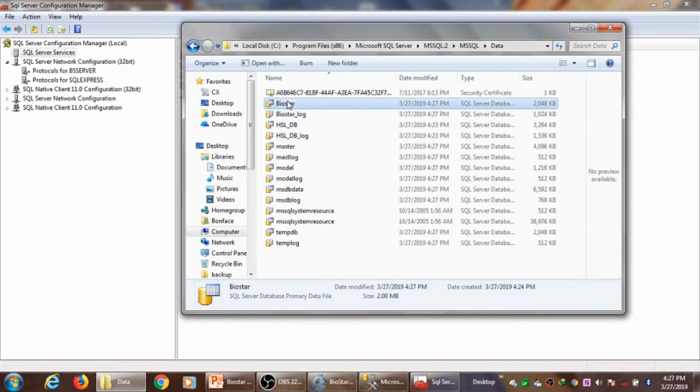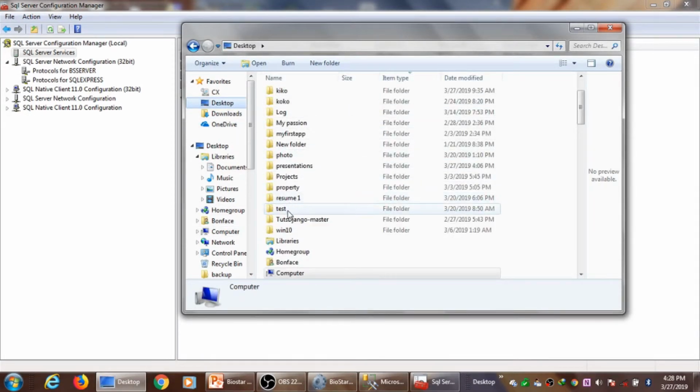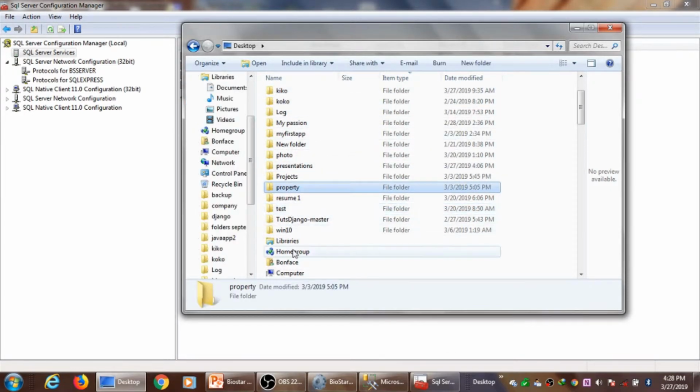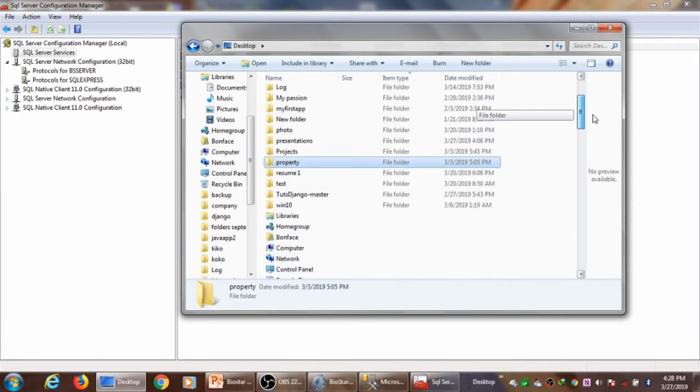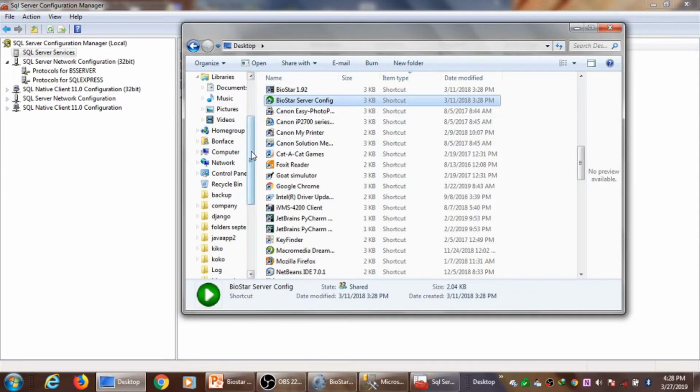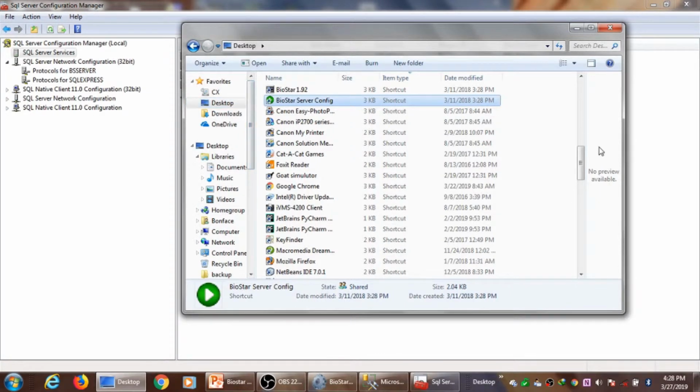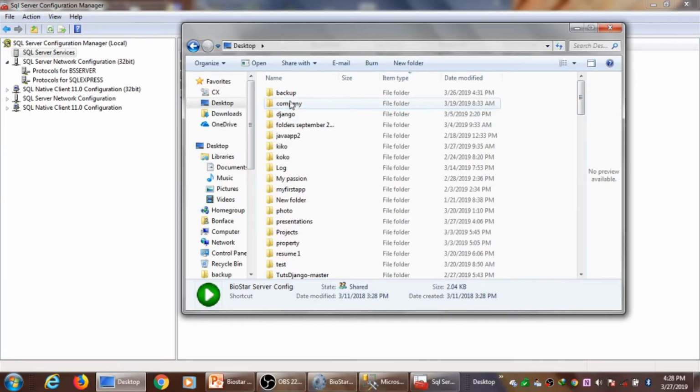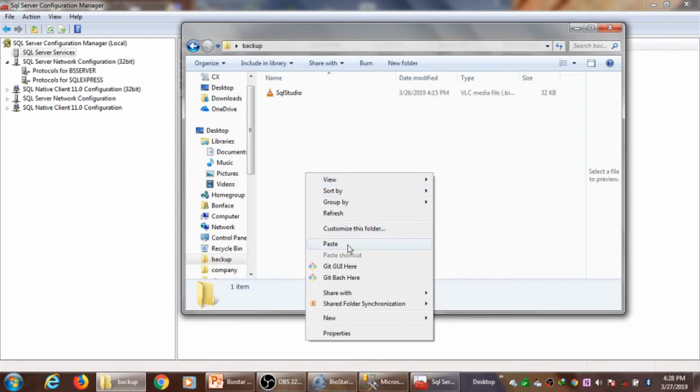If you're not sure of what you want to do, maybe you can still cut this and save them somewhere if you want. I'm just looking for an appropriate place where you can save it.